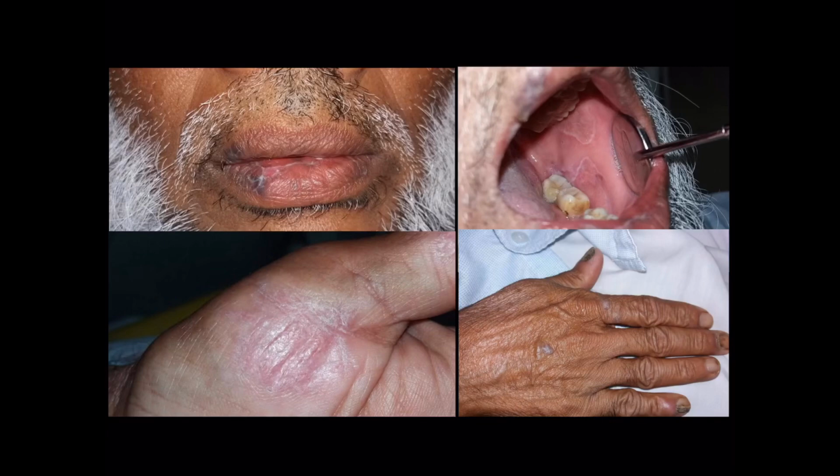Usually the cutaneous manifestation, as you can see, will be papular, polygonal, plaque or pruritic. Most of the lesions will be severely pruritic, that means the patient will have itchiness to a greater extent. And nails also will be affected in most of the cases. The nail will become darkened, grooved and ridged as you can see in this picture, and in some cases the nail may even shed or sometimes stop growing altogether.